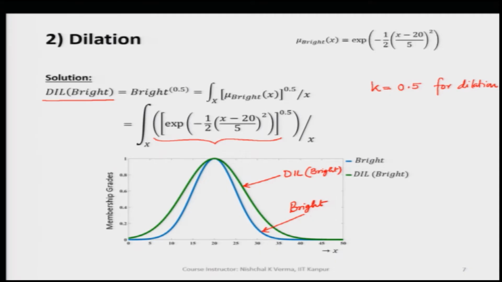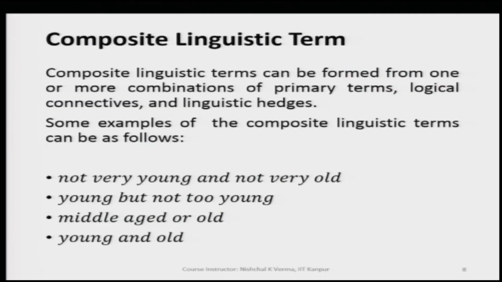In this example, we have a Gaussian membership function for the fuzzy set used to represent the linguistic term bright, and when we dilate it, the normal dilation gives us a new fuzzy set which has more spread and is shown by a green color in this picture. So, this way we have understood the dilation here.